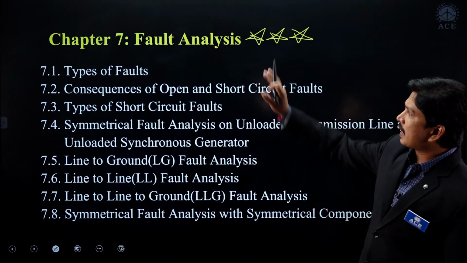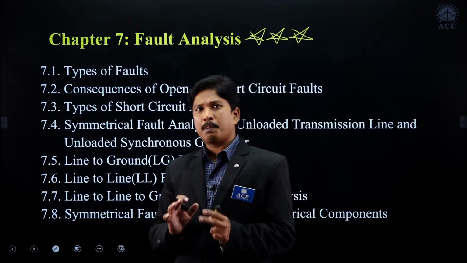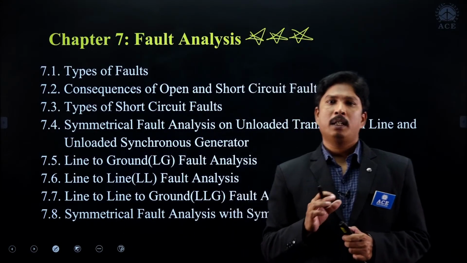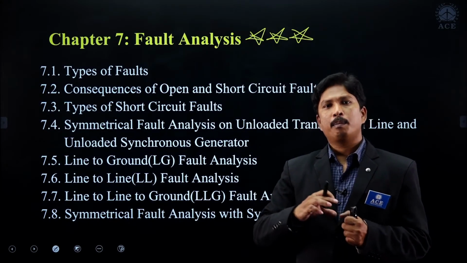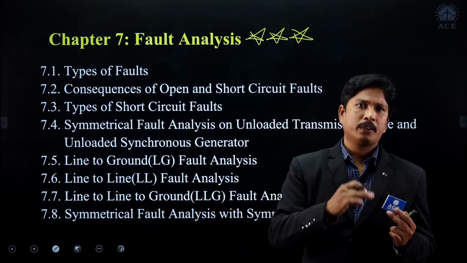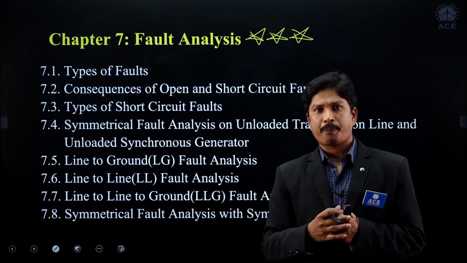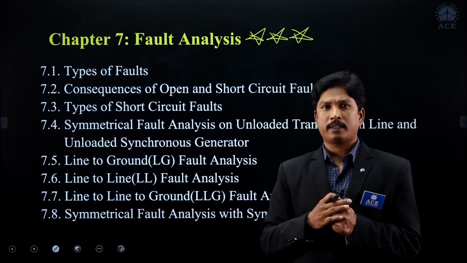Clear? So first of all, we'll start with what are the types of faults we are having in the power system. The types of faults in the power system are open circuit faults and short circuit faults, or series faults and shunt faults. Series faults are open circuit faults, and shunt faults are nothing but the short circuit faults.